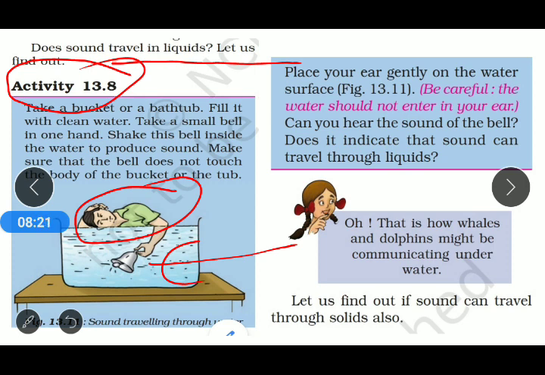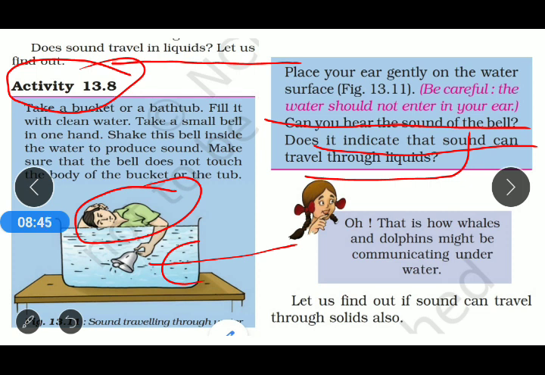The question given to us is: can you hear the sound of the bell? Does it indicate that sound can travel through a liquid? The answer is yes, we can hear the sound at the surface of the water, which suggests that sound can travel through a liquid also.